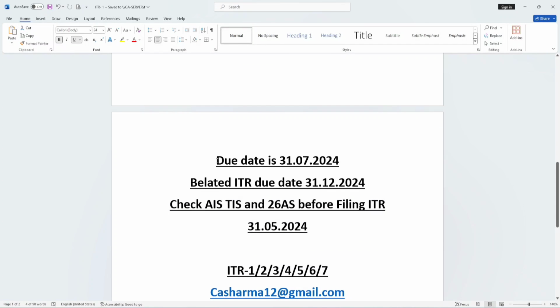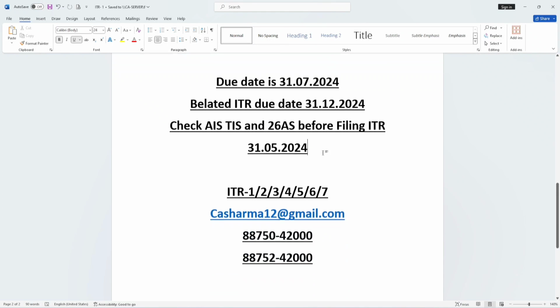The due date for filing income tax return is 31st July 2024. If this date is missed, then a belated ITR can be filed up to 31st December 2024. One important advice: before filing your ITR, you must check your AIS, TIS and Form 26AS, because all the TDS deducted for the last quarter, January, February, March 2024, can be deposited and updated up to 31st May. So before this date, you need to be careful that all the transactions have been shown in the ITR.